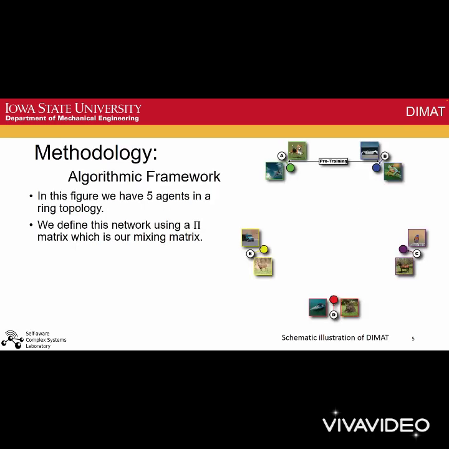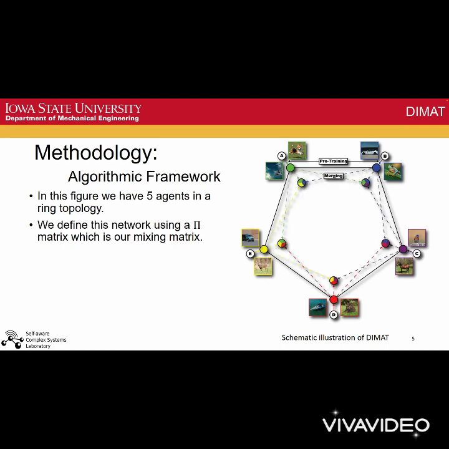Here is how our algorithm works. We have n agents arranged in a network topology. Each agent has its own dataset. We start with a pre-trained model on each agent's own dataset, and then agents are connected using the network topology defined by our pi matrix. We merge the models using activation matching. The agents then train their models for a few epochs, and we merge and train the models again and continue this process.